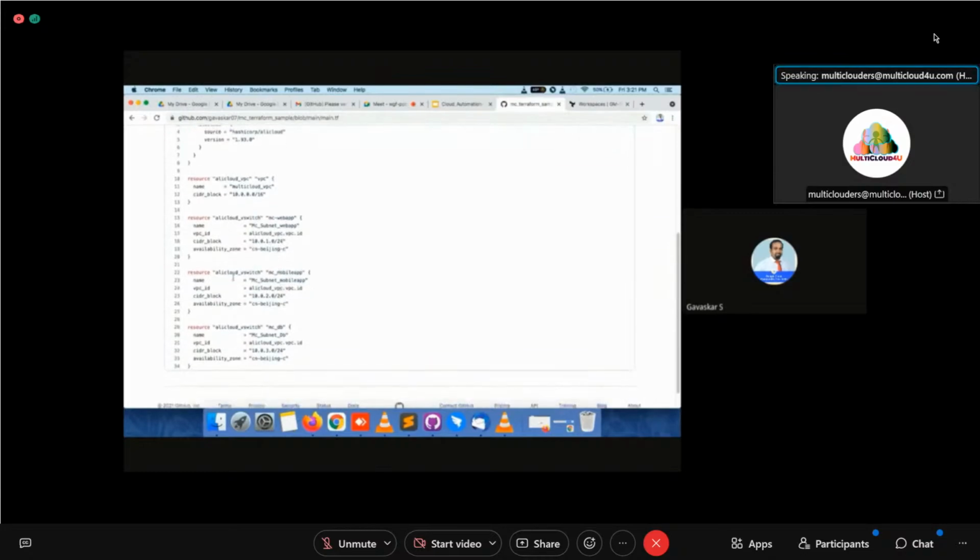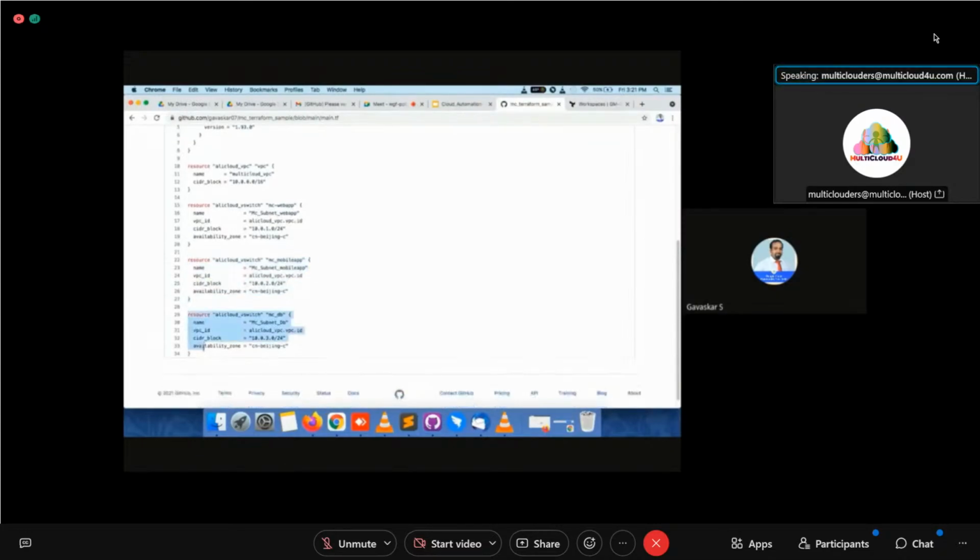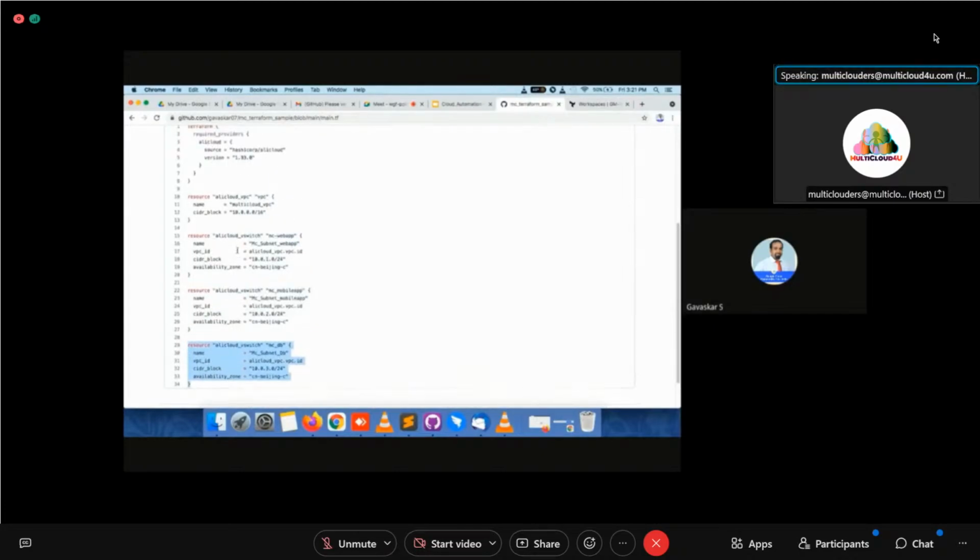Now Ali Cloud underscore vSwitch is another resource I am going to create. It's another subnet I am going to create. I hope that everyone understands this. It's very simple. If you know network terms, you can write the configuration file easily. Resource is a keyword, then the provider name, the resource you are going to create, the resource name, and the configuration. This is the configuration you have to provide.